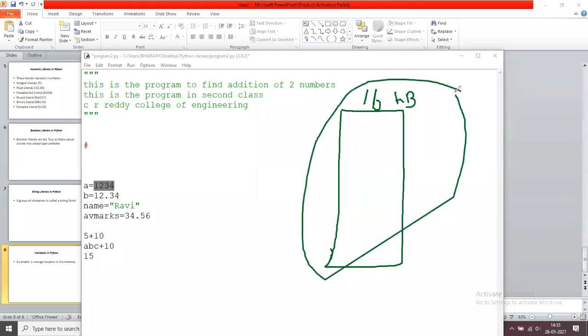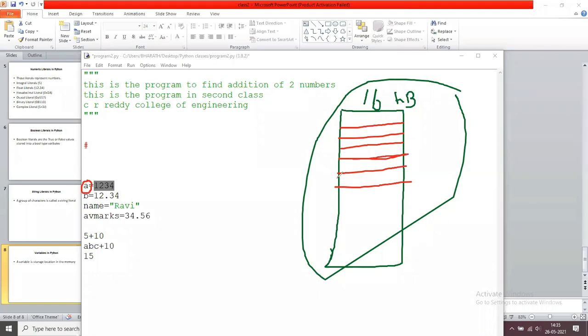In this, you are going to store the programs and the data, and we are going to execute the programs. Now, a equals 1234. What happened? a is a variable, and a variable is nothing but a storage location. In the 16 GB, the memory is organized like this. Let us assume all these are bytes. So what is a variable? A variable is a storage location.